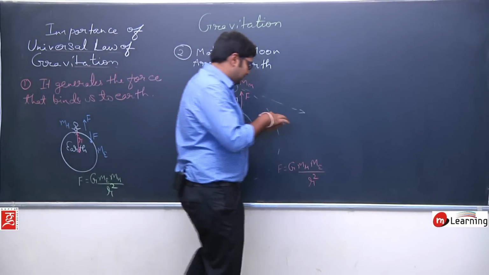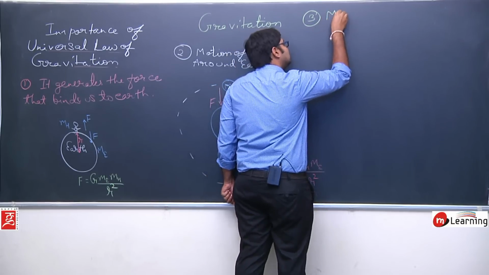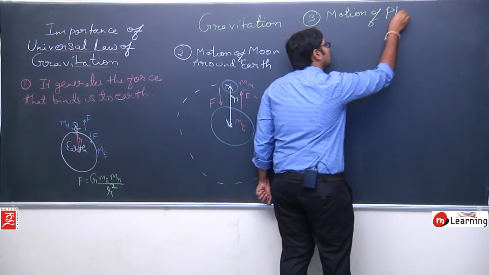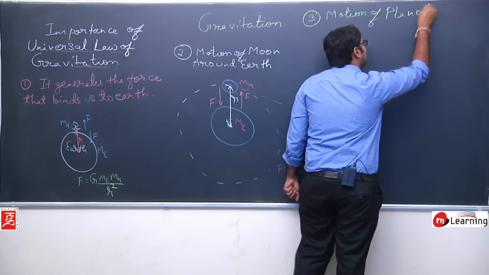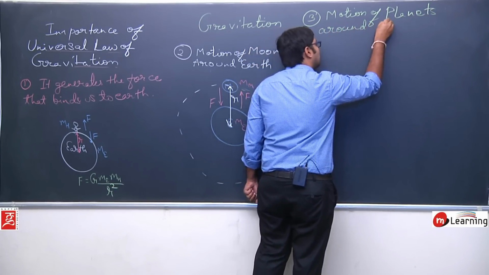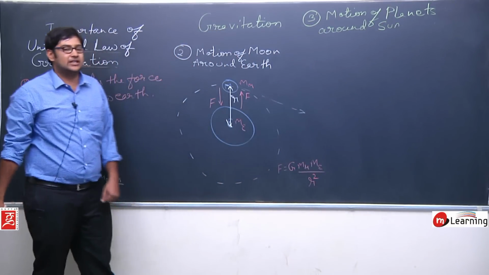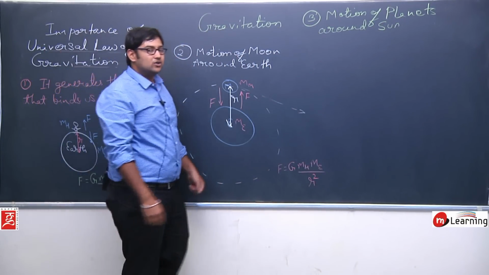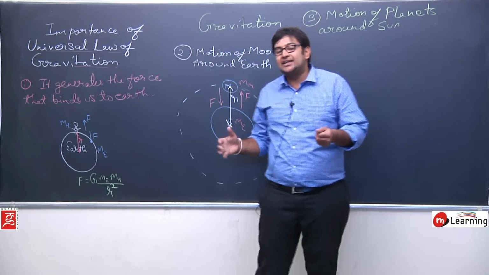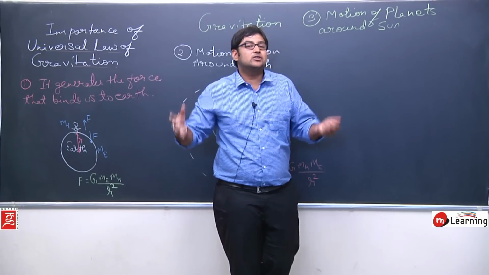The third importance of the gravitational law is the motion of planets around the sun. The motion of planets around the sun is again the result of the law of gravitation, because you can see in our solar system the planets are bound to the sun. They are not leaving the sun, they are not leaving the solar system.